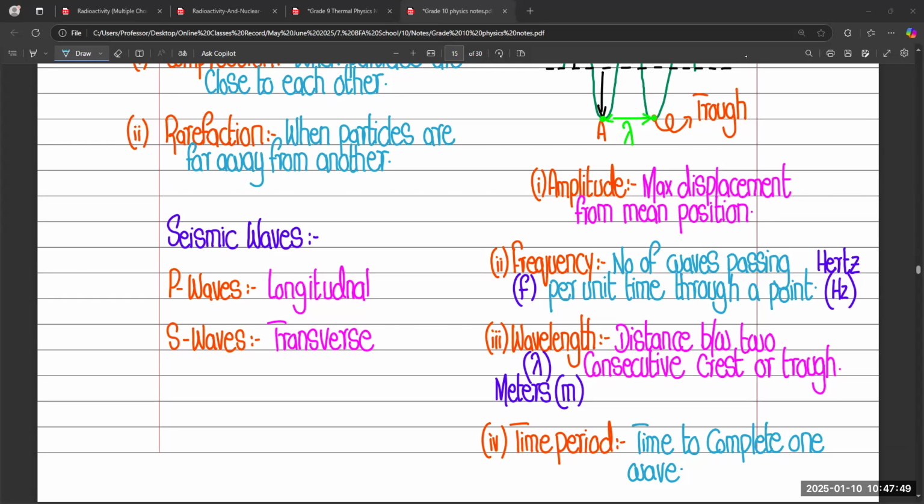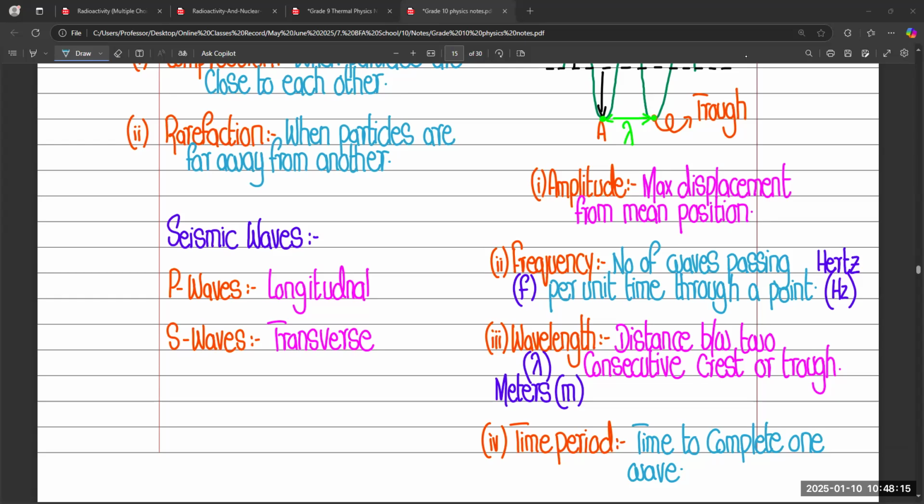And that is the sign that shows the longitudinal and transverse waves, P waves and S waves, because the earthquake can move in both directions. So that's why we consider two different categories. The first one is the P wave. P wave is related to longitudinal, and S wave is related to transverse.